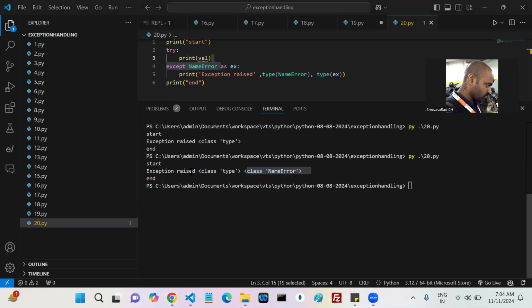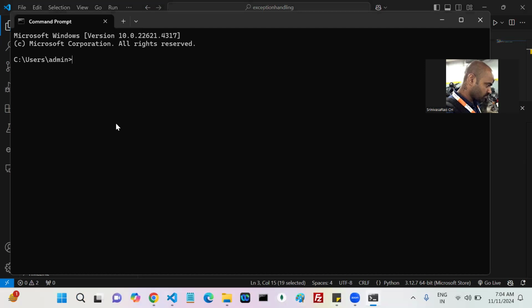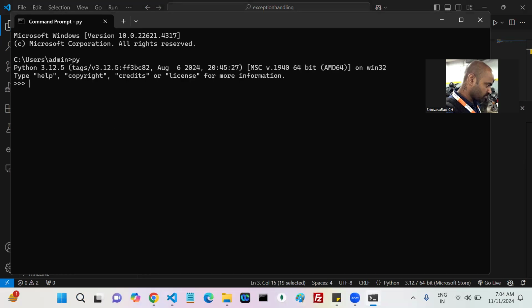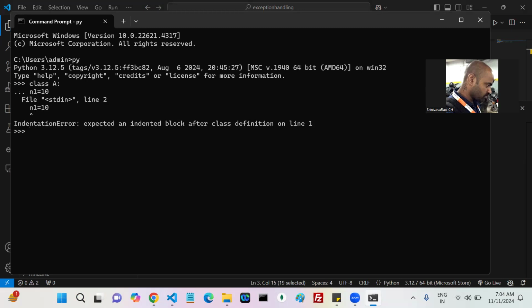For example, let me write some code here. I have a class A. Inside this one, I have n1 equals 10. Indentation, right?